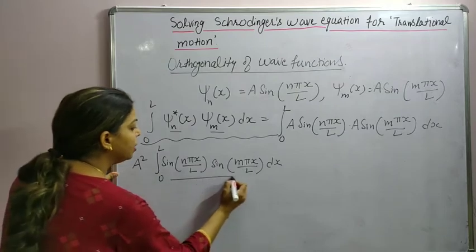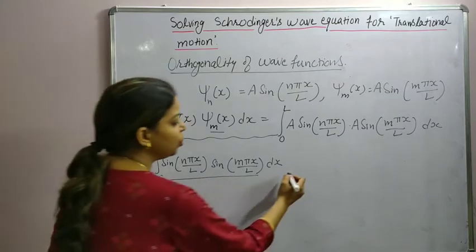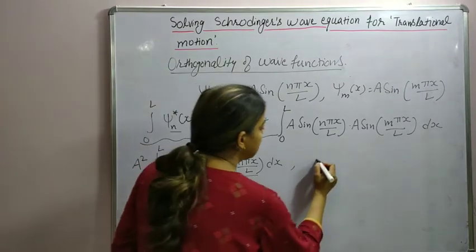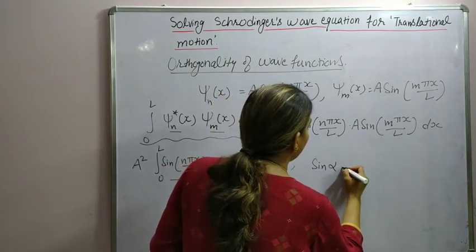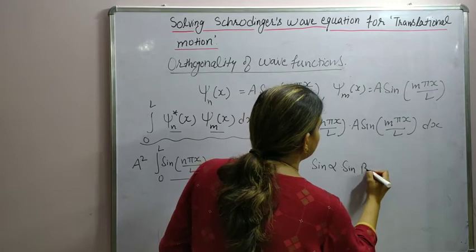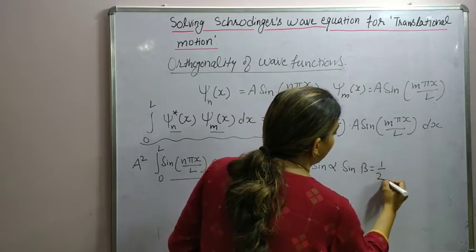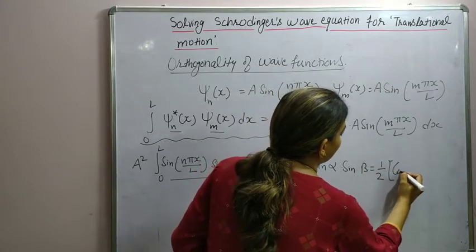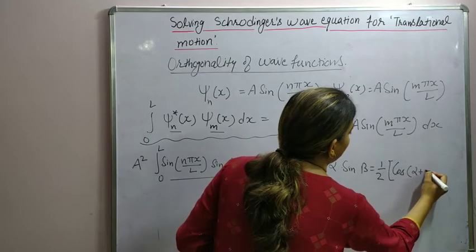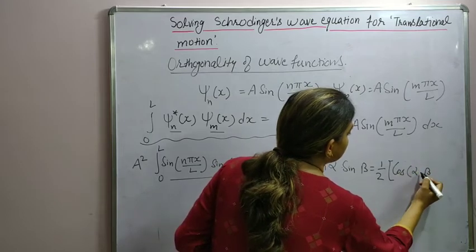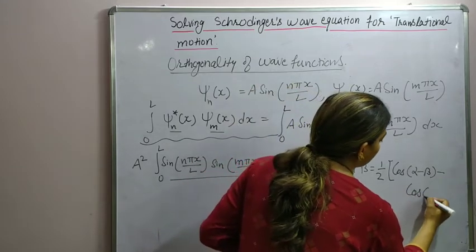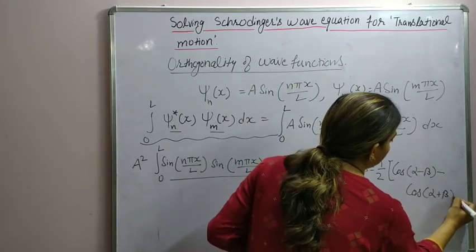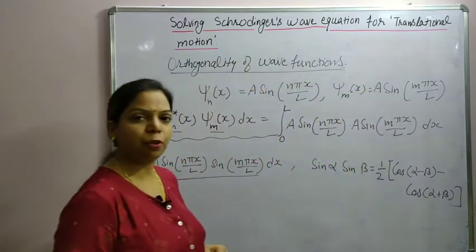For these two sine functions I will use a trigonometric formula: sine alpha into sine beta is equal to 1 by 2 of cos of alpha minus beta minus cos of alpha plus beta, this formula.